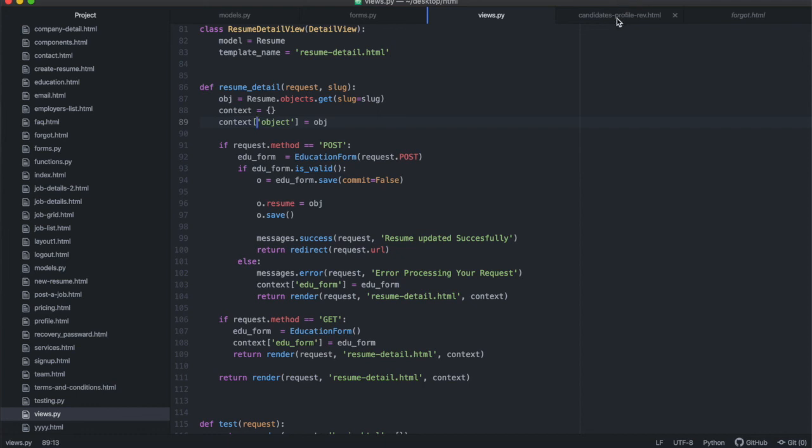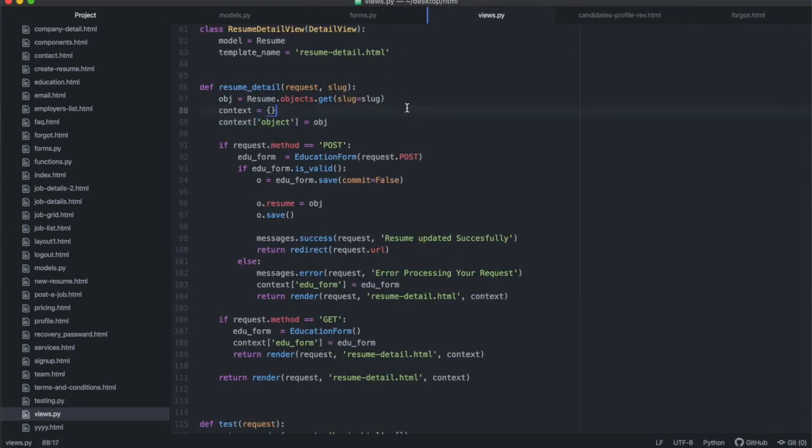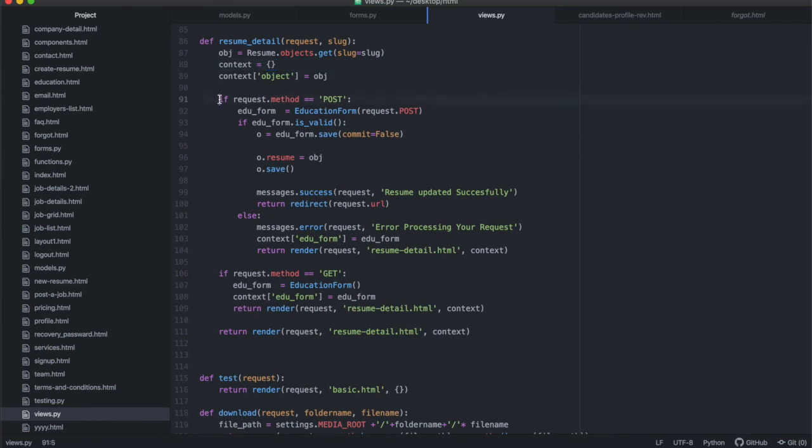This is going to give us an exception if object is none, but in this specific case we're going to assume it's not going to be none, and if it is none, you probably have to write code to handle that exception. For now, we will have two different things happening in here, because we want to create a form that is going to be used to submit the education, and we're going to create this form inside of the detailed resume page.